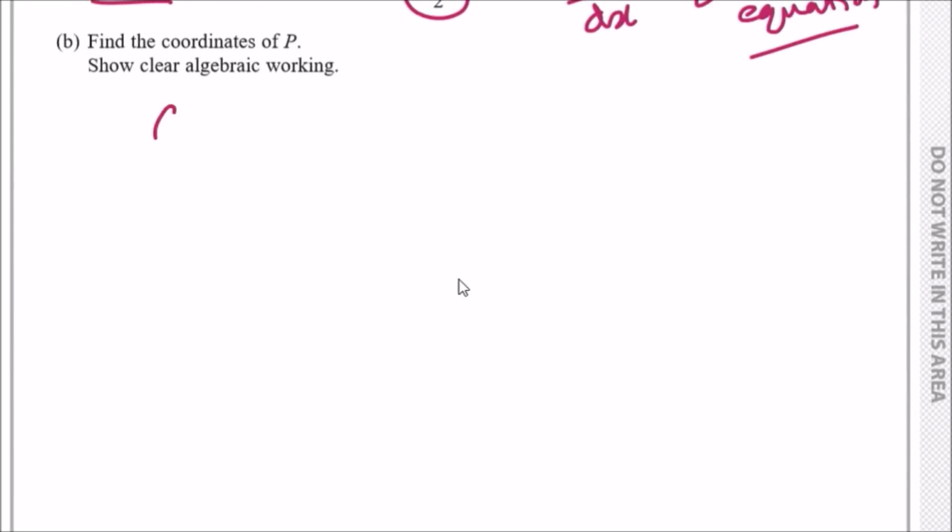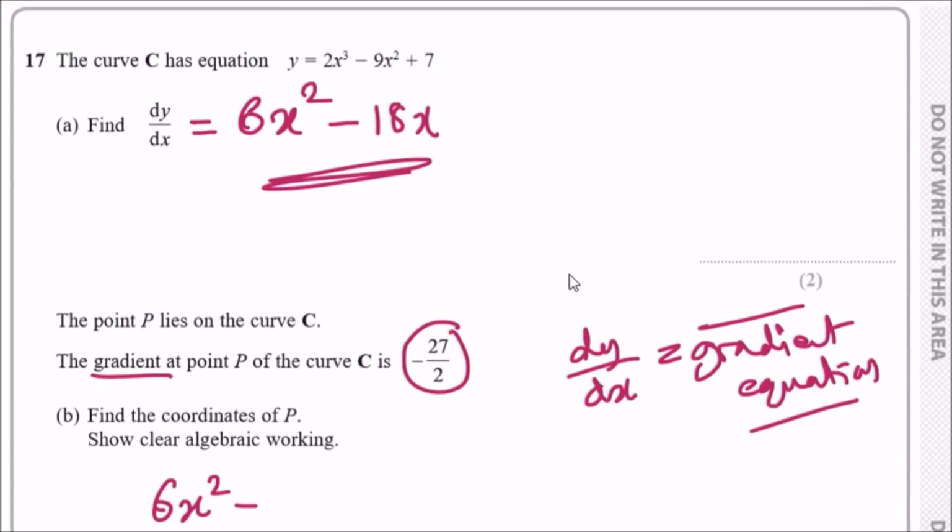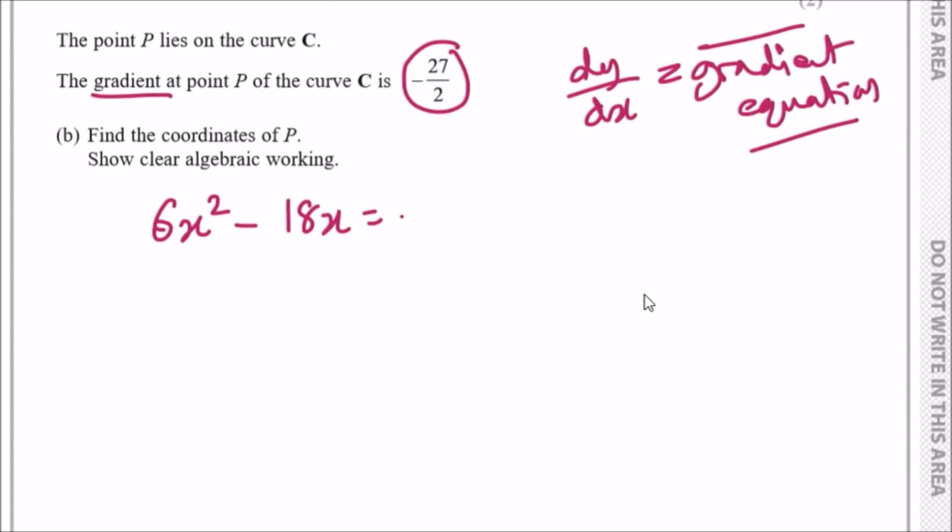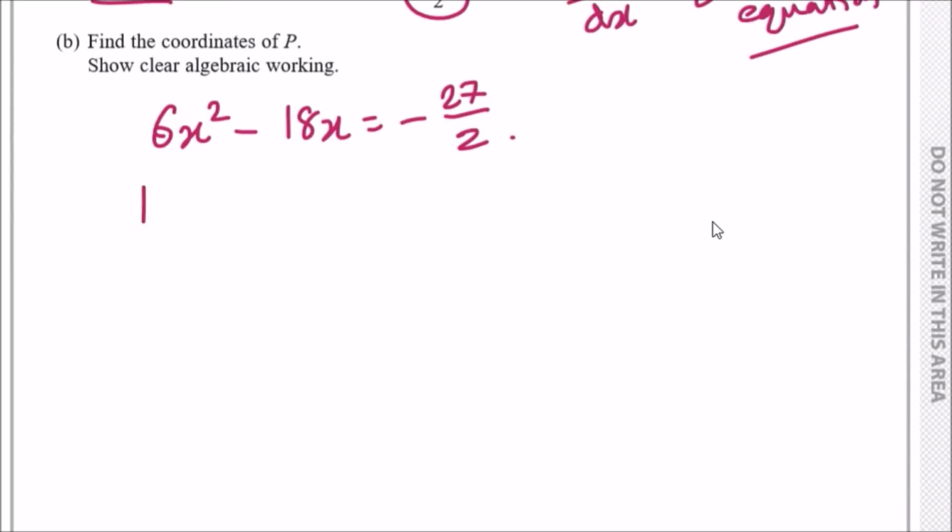Using the value of dy dx, 6x squared minus 18x is equal to minus 27 over 2. Now we just have to go ahead and solve. The first thing I'll do for these problems is multiply by 2 to clear the fraction. So we're going to have 12x squared minus 36x, and then add 27 across, so plus 27.